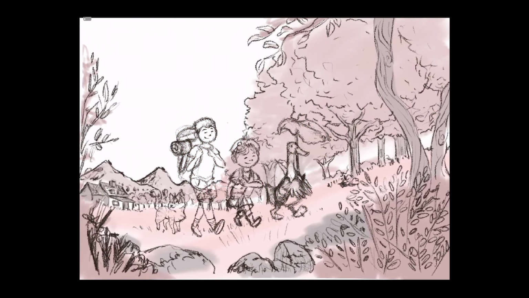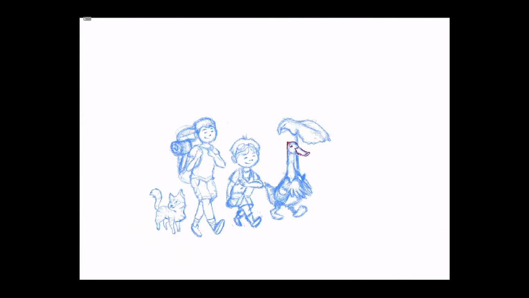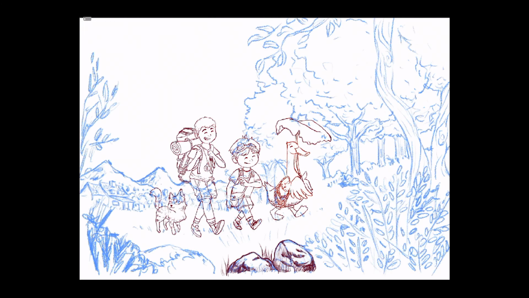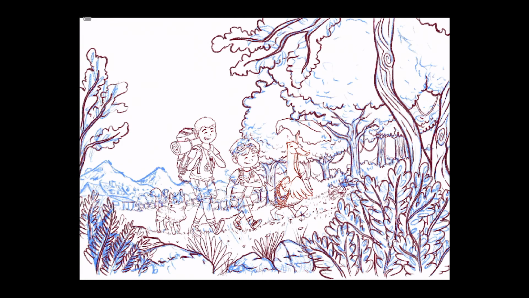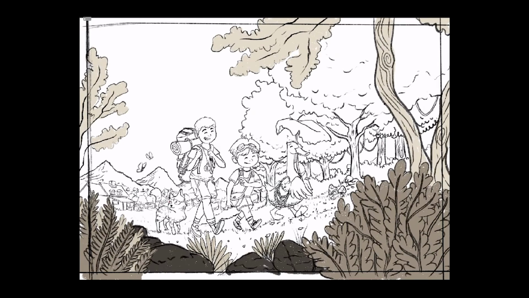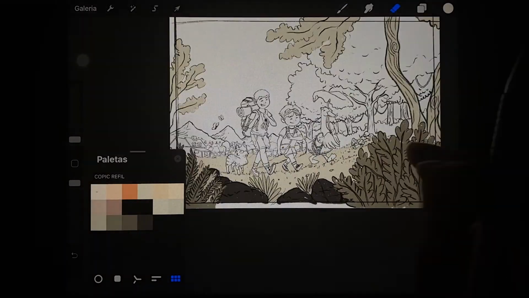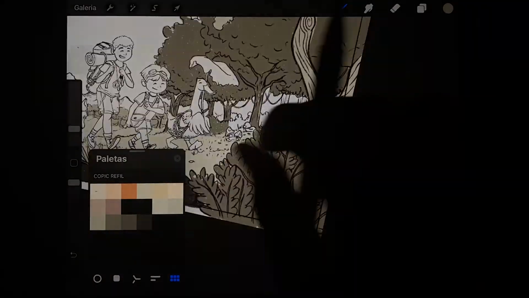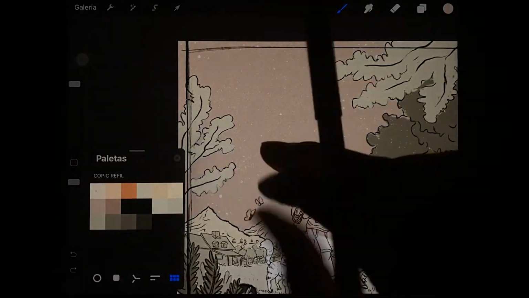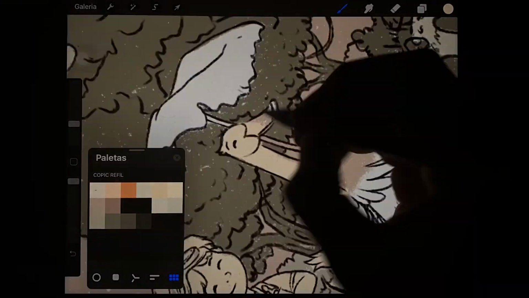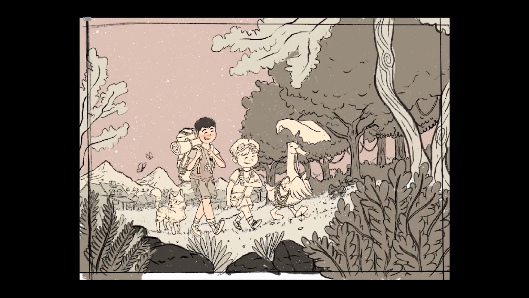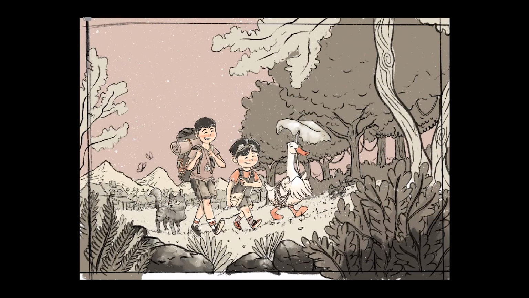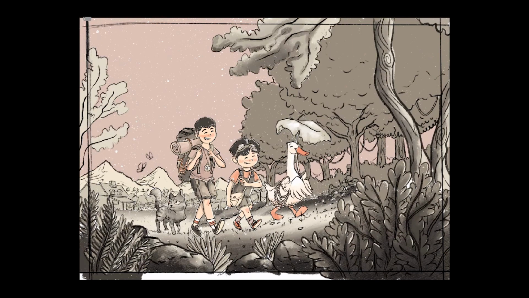You can also do this part of the process with the tools you have. Do your sketch first with a light pencil so you can easily erase it if you need to change anything. After my sketch was done, I filled in the colors, color blocking each element of the scene. With that, I was able to paint in different layers with the color palette I got from the Concepts app. By doing it first digitally, I was able to save my Copics by having a visual of how the lighting would be and how I could manage to use only the few tones I had available.